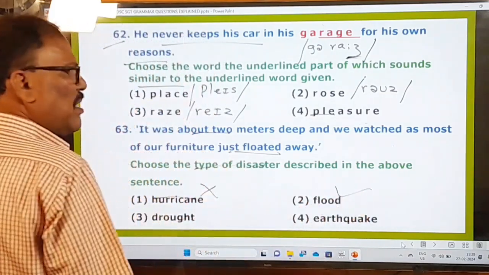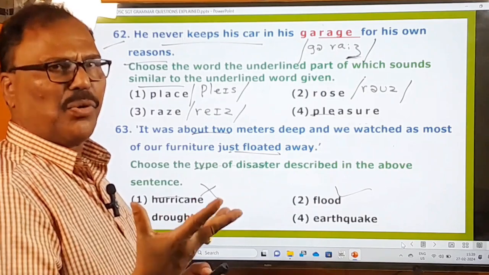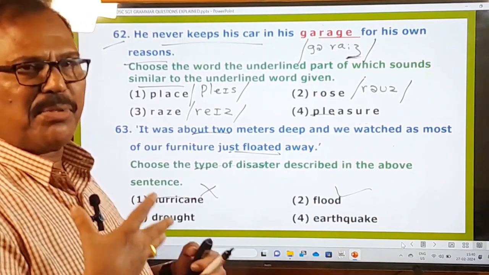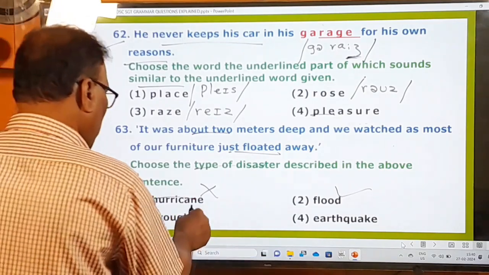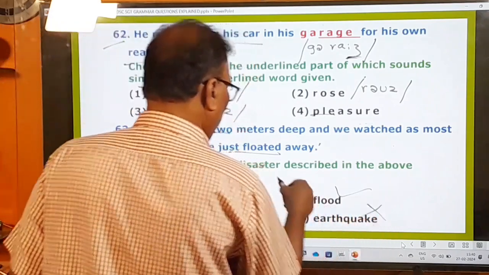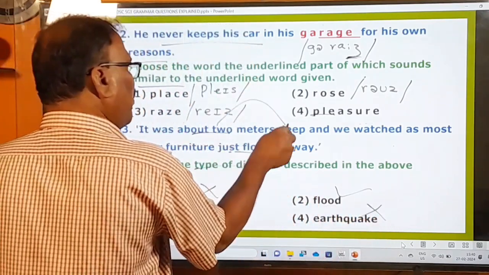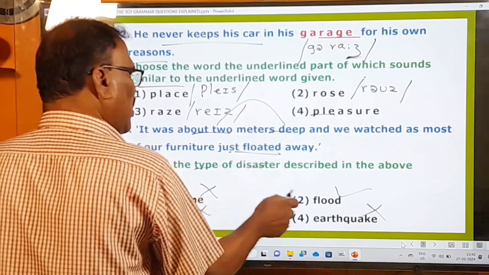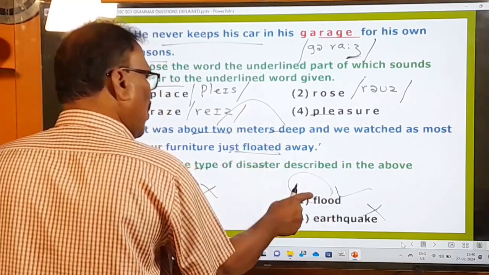Drought means a long period of time when there is no rain and the crops die, crops get withered away. So this is not drought. Not earthquake. So you are 2 meters deep in water. Deep means in water only. So that's why it's flood. So this disaster is called a flood.